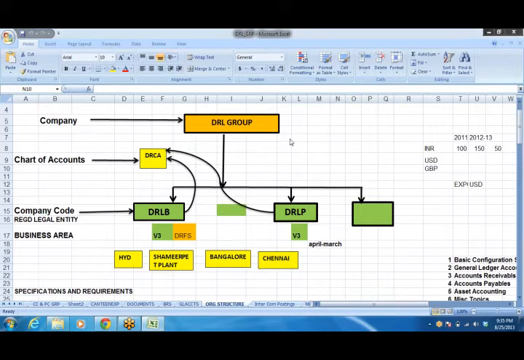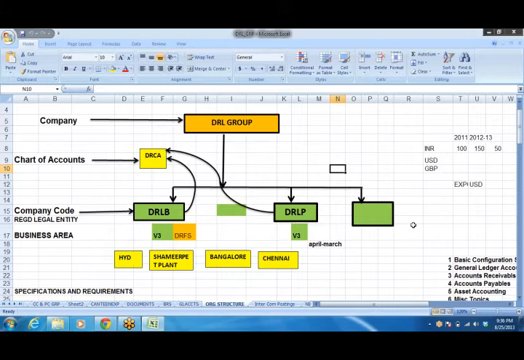Say, for example, we are a team of consultants. We are going to implement SAP for, say, Dr. Reddy Labs Group. Dr. Reddy Labs is a multinational company and their head office is in India, and in different countries they have their business, right? So if we are going to implement SAP for this, how do we have to do it, as per the ASAP methodology I told you yesterday?